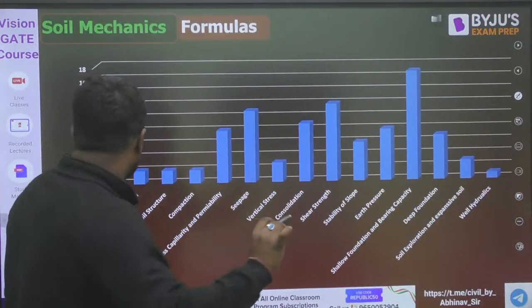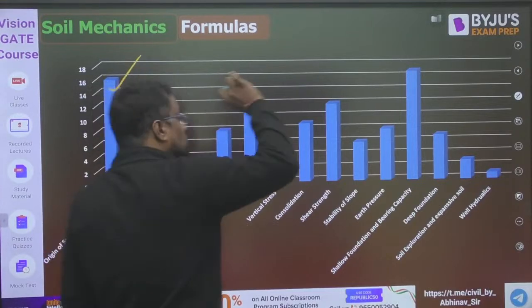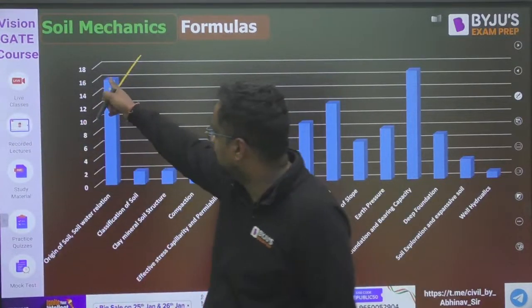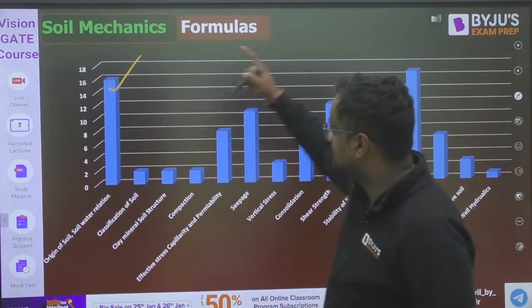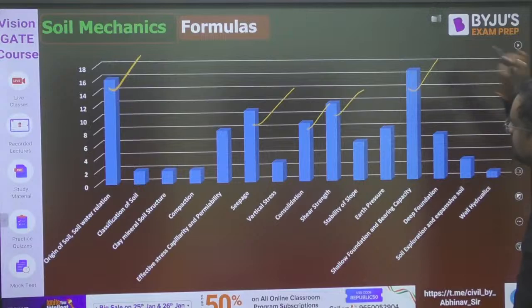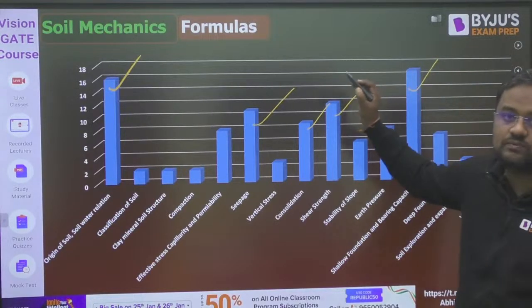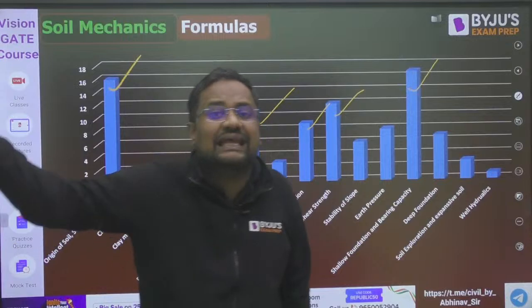Now, most questions from soil mechanics come from the first chapter: origin of soil, soil water relationship, plasticity, liquidity index, and the relationship between the various parameters. Then seepage, consolidation, shear strength, and shallow foundation. From these 5 topics, maximum questions come in GATE, and actually in any competition exam.